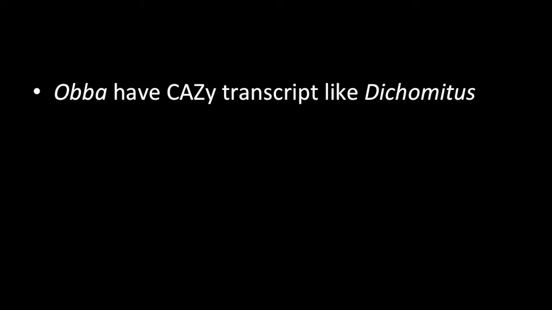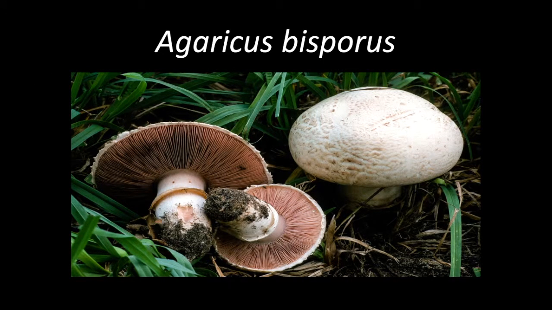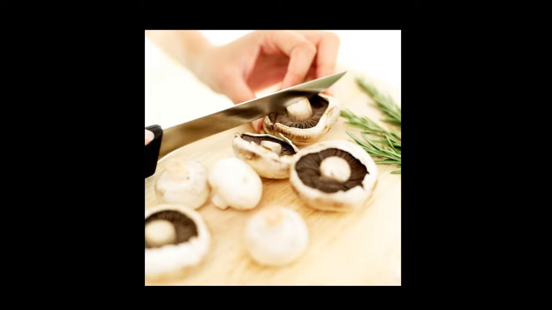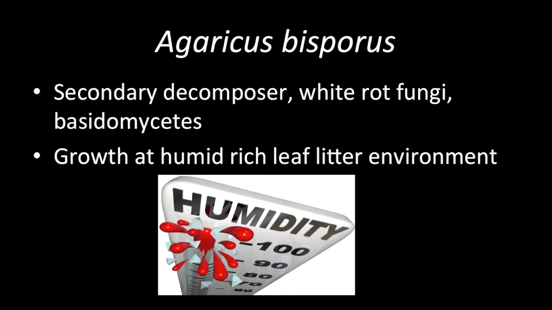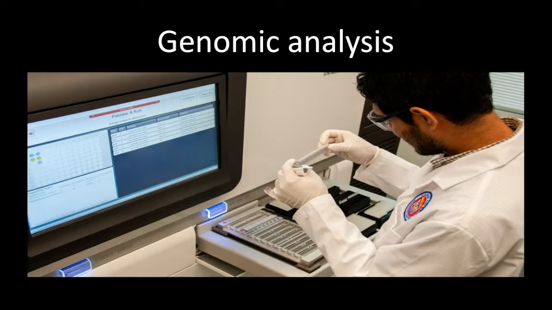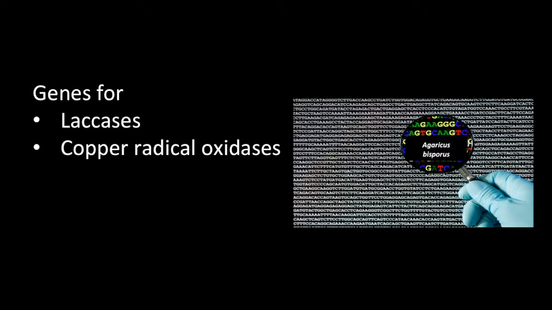And genome analysis of Obba shows that an isoform of carbohydrate active enzymes were present, similar to the forms found in Dichomitus. Final species considered was Agaricus bisporus, which you might be familiar with as button mushrooms. As a secondary decomposer, Agaricus was only able to grow on plants that were already partially decomposed. It's commonly found in leaf litter and requires high nutrient and humidity levels. Genomic analysis of Agaricus found genes for laccases, copper radical oxidases, and manganese peroxidases. These are all involved in plant biomass degradation.